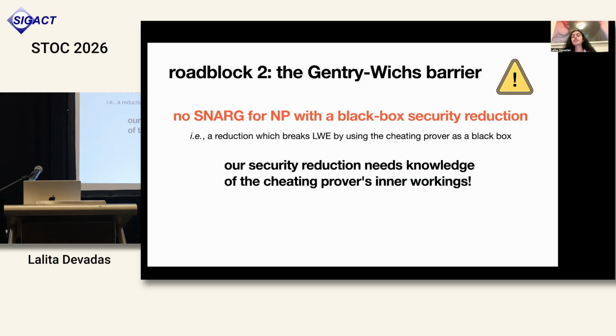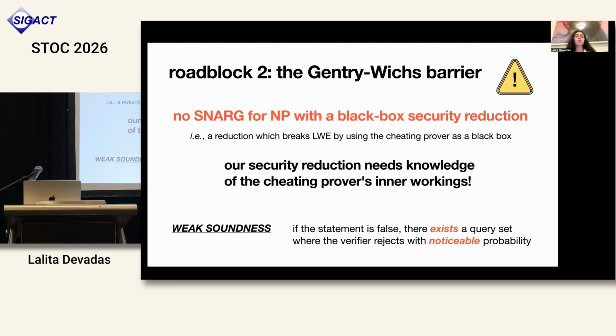However, it turns out we've actually already avoided this barrier because our security reduction needs knowledge of the cheating prover's inner workings. Specifically, remember, we're relying on this weak form of soundness, which simply says that if the statement is false, there exists a query set where the verifier rejects with noticeable probability. And in the security analysis, we use this query set without showing how to find it. So, in fact, our security reduction is not black box.